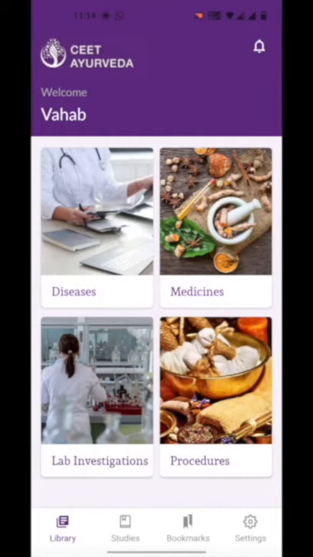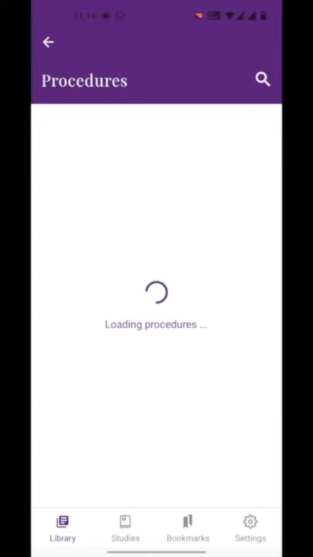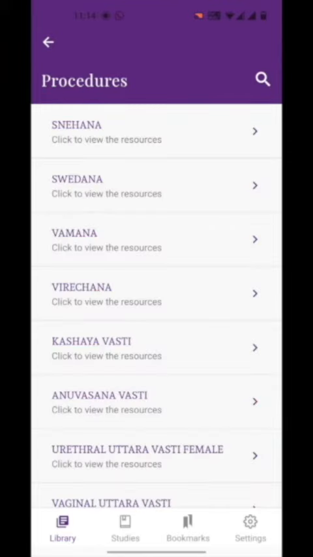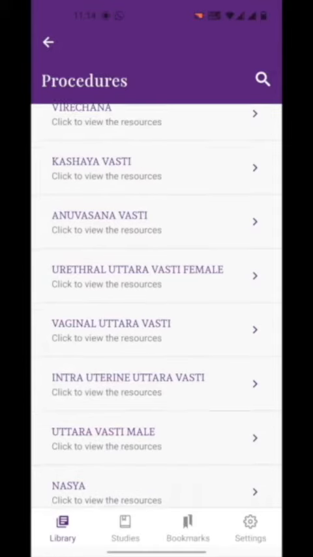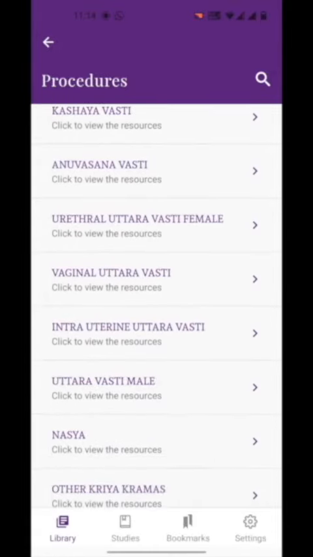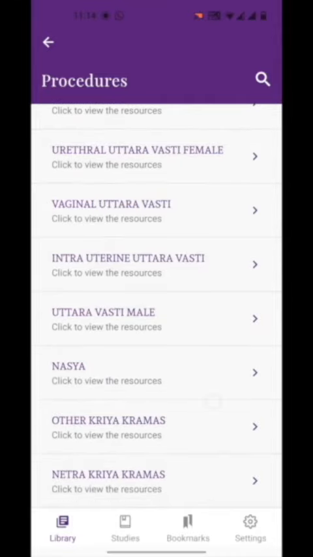Let's deal with the procedures section. Beginning with simple procedures like Jambira Pinda Sveda and advanced procedures, we all tend to have certain doubts about the measurements and the materials required for doing such procedures in inpatient ward. Such doubts can be cleared in this section.